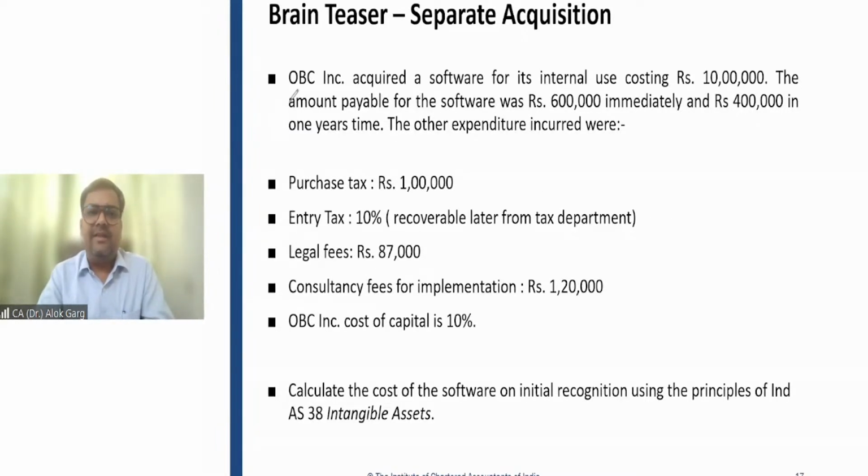OBC INC, so this is the name of the company, acquired a software for its internal use, costing rupees 10 lakh. This is the purchase price. The amount payable for the software was 6 lakh rupees immediately, and 4 lakh in 1 year's time. So the company is paying 6 lakh upfront, and 4 lakh the company is going to pay in 1 year.